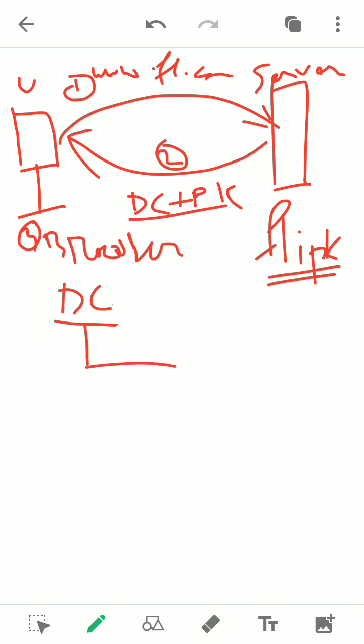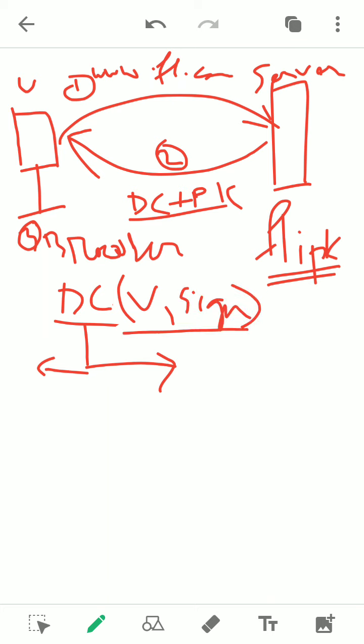Now there are 2 ways. If the digital certificate is valid, what will it check? In the digital certificate, they will check the validity and signature. Validity means whether the certificate is still valid or not. As we know, in a digital certificate there is a validity period. Sometimes you have seen, maybe you are trying to visit a website and it is not opening. So this validity may be expired. Every year or maybe 2 years after that, you need to reissue your website. You have to pay a little bit of money.